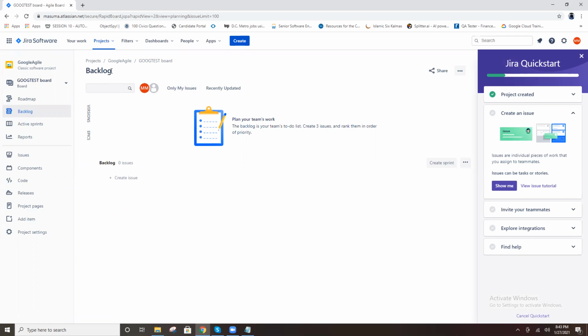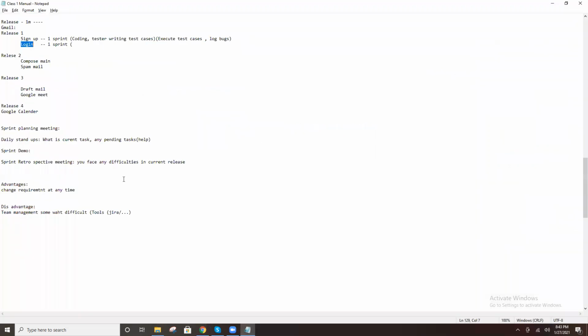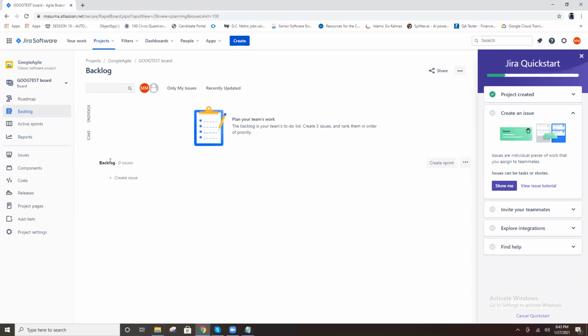Okay, so I have some user stories, and then I create them here, under backlog. Create issue, then see what the issue type is: story, task or bug. Bug means an error, a deviation from implementation. How to create a bug we already discussed. Task, just now we created one task, right?